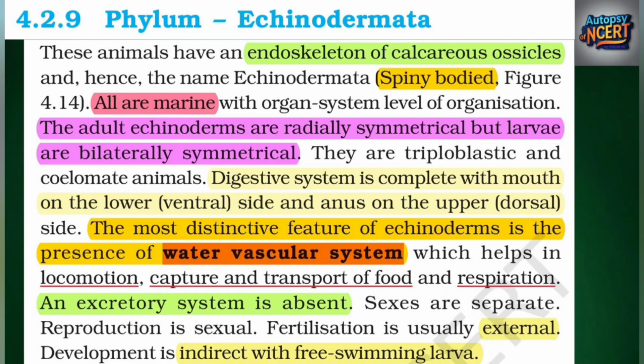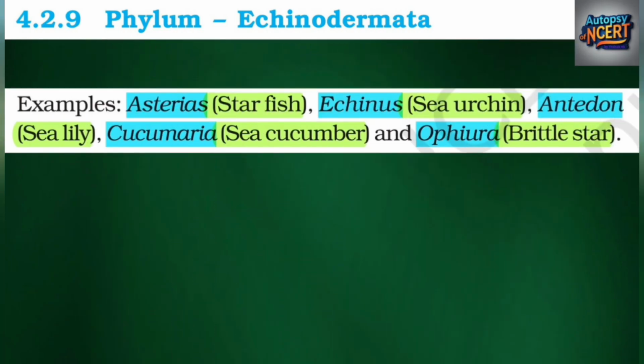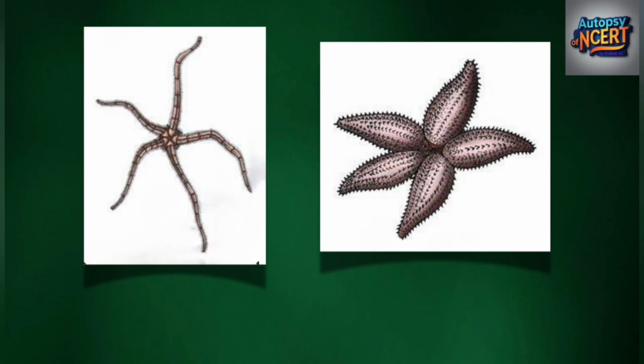The most distinctive feature of echinoderms is the presence of water vascular system, which helps in locomotion, capture and transport of food and respiration. An excretory system is absent. Sexes are separate. Reproduction is sexual. Fertilization is usually external. Development is indirect with free-swimming larvae. Examples: Asterias, starfish; Echinus, sea urchin; Antedon, sea lily; Cucumaria, sea cucumber; and Ophiura, brittle star. Examples of Echinodermata: Asterias, Ophiura.